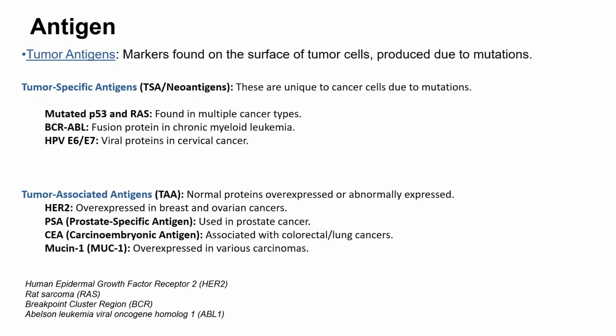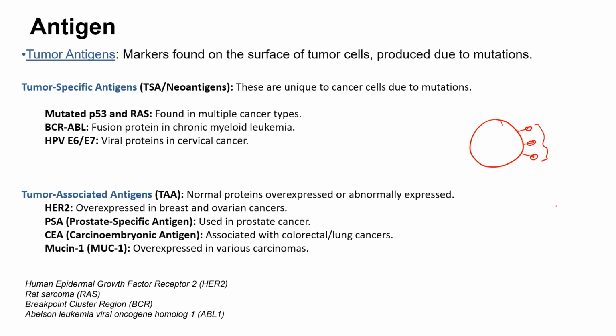Next are the antigens which are expressed as markers in tumor cells. Cancer cells are unique in many aspects compared to normal cells. If a cell is cancerous in nature, it will express many proteins on its surface. These are considered marker proteins. These are not normally expressed in the normal cell population, and therefore they can be considered unique to the cancerous cell, and can act as a marker.